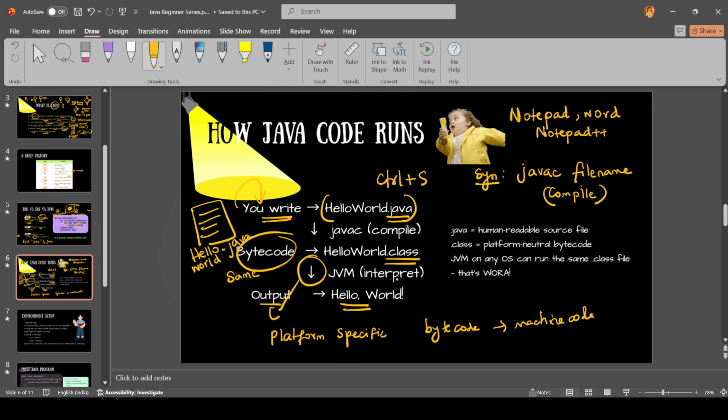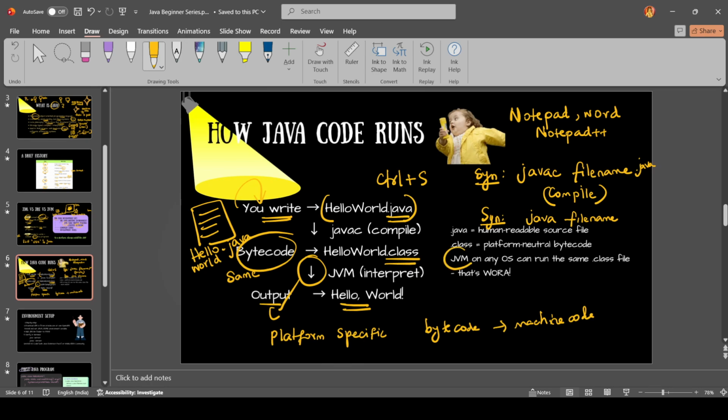Hello world. So to run this, first you compile, and to run there is another syntax you must follow: java and then the file name. When compiling you use the .java extension, and here you will not use .java. The .java file is a human readable source file which contains the source code that we wrote, and .class is platform neutral bytecode. That will be the same for Windows, Mac and Linux.